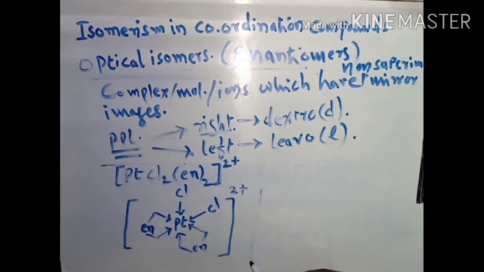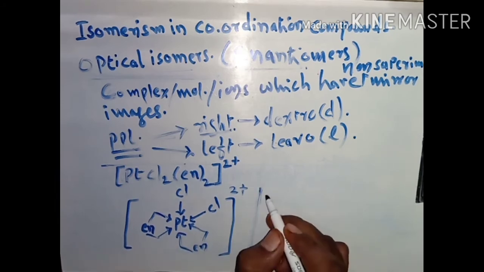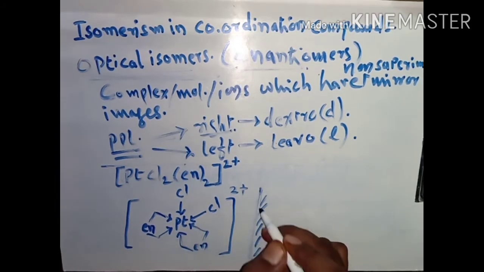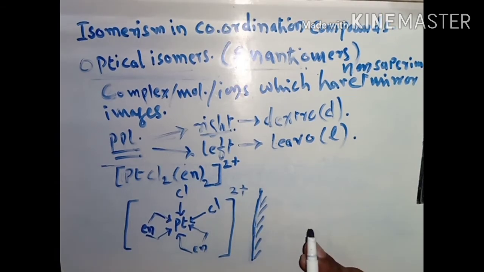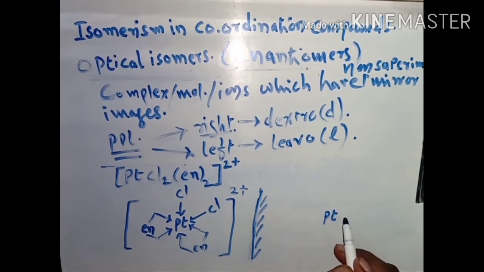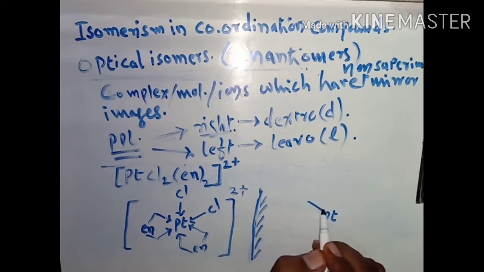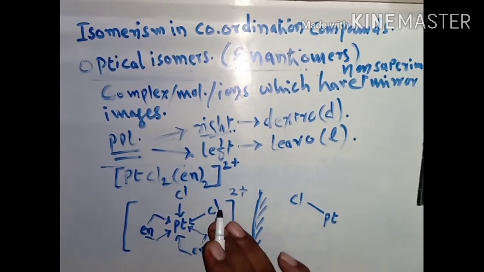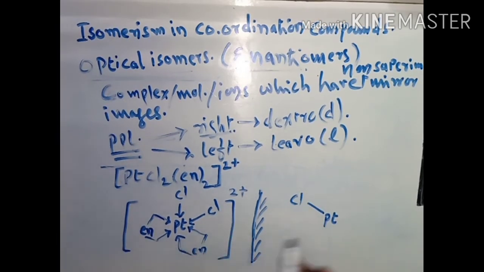Now put the mirror image of this one, then we can write that is Pt, that is the first Cl. This will show the mirror images.